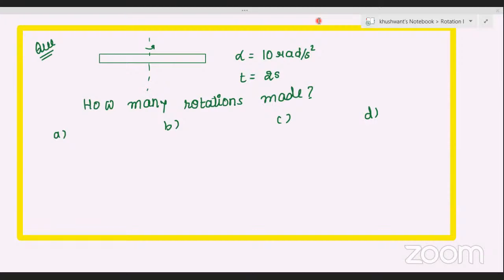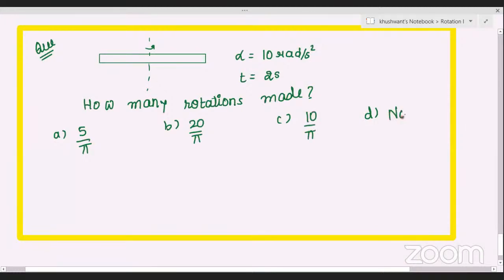Your options are on the screen, everyone. Your options are 5 by pi, 20 by pi, 10 by pi rotations, or none of these. You have to calculate the number of rotations made in 2 seconds.